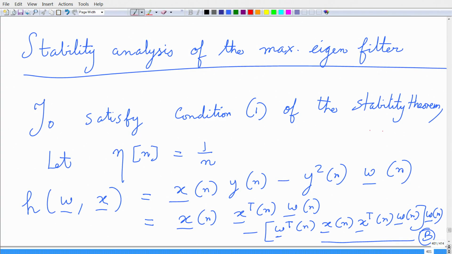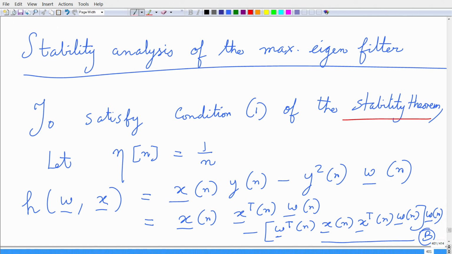To satisfy condition 1 of the stability theorem, we can choose weights eta of n, which is something like 1 upon n, right. We choose this update like this. Let this governing function h of w and x be written in this form: x n times y n is a scalar, x is a vector, vector x times y at time step n minus y square of n times this vector w of n.